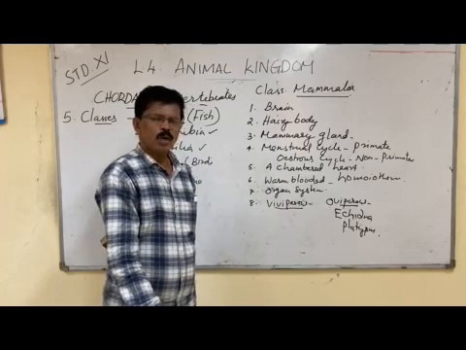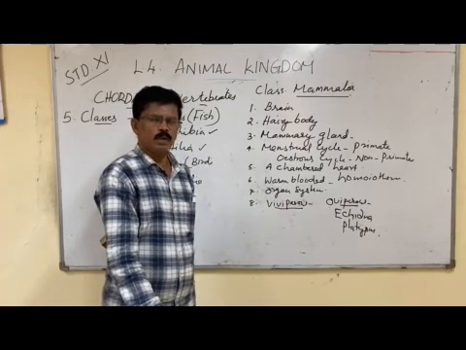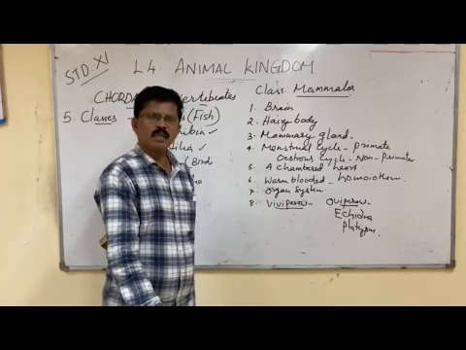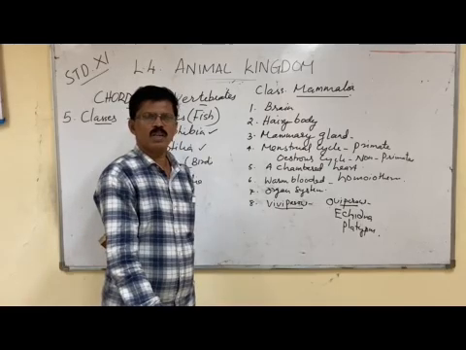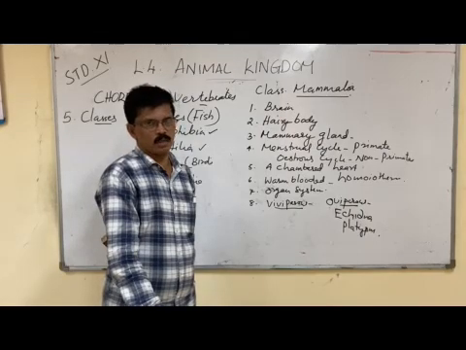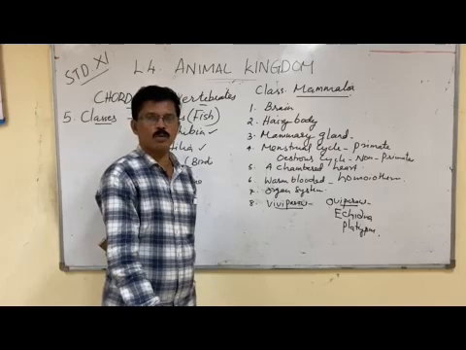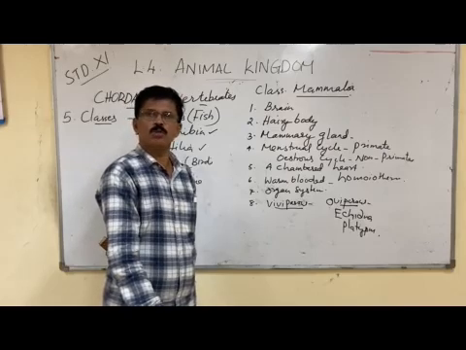This non-mixing, having four chambers, is a great adaptation for them, as it increases the efficiency of energy supply to the cells. This energy is used to break down food and release more and more energy.